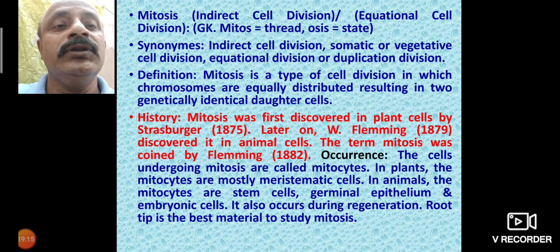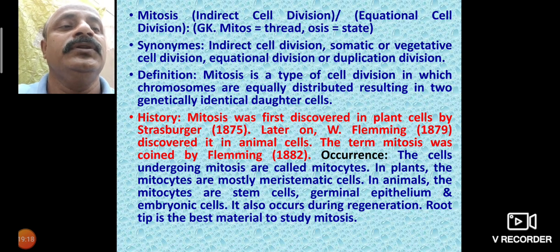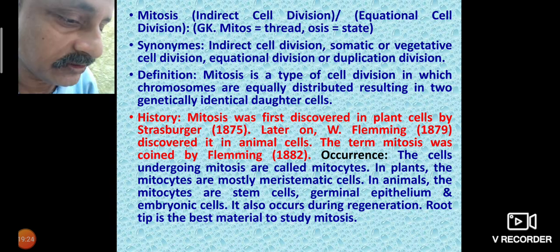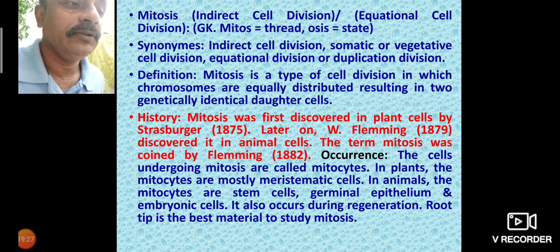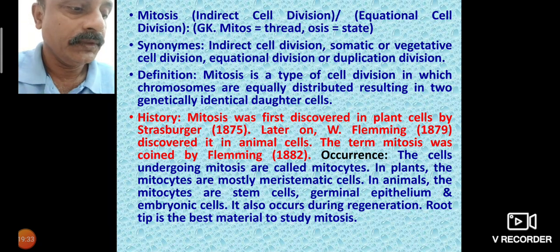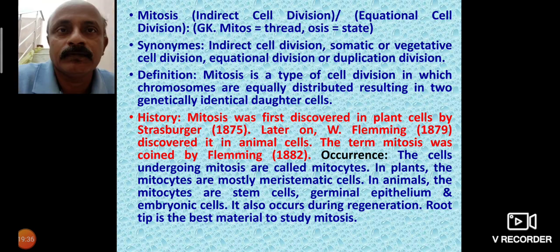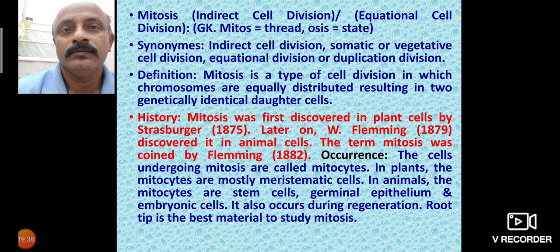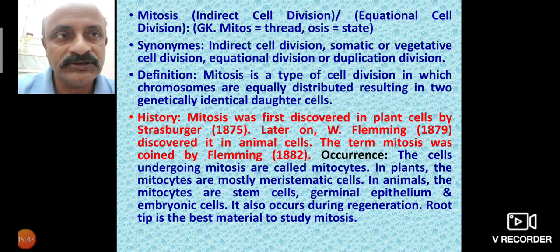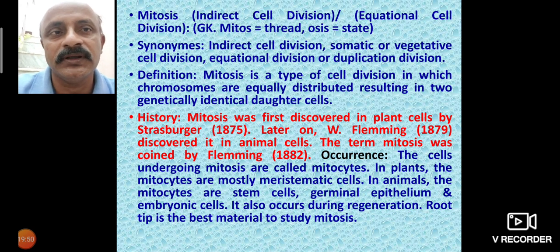Cells undergoing mitosis are called mitocytes. Mitosis was first discovered in plant cells by Strasburger and in animal cells by Fleming. So the cells undergoing mitosis are called mitocytes.